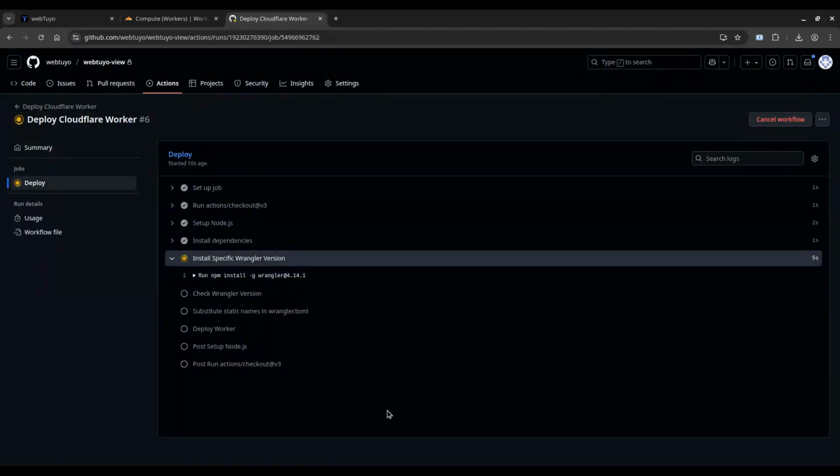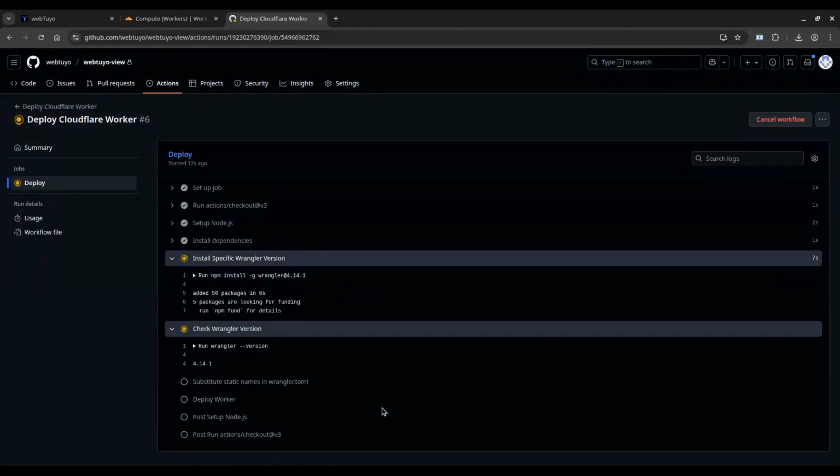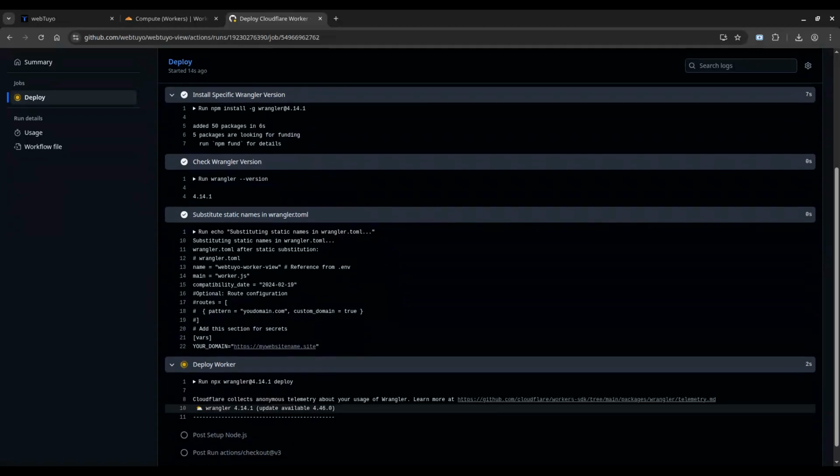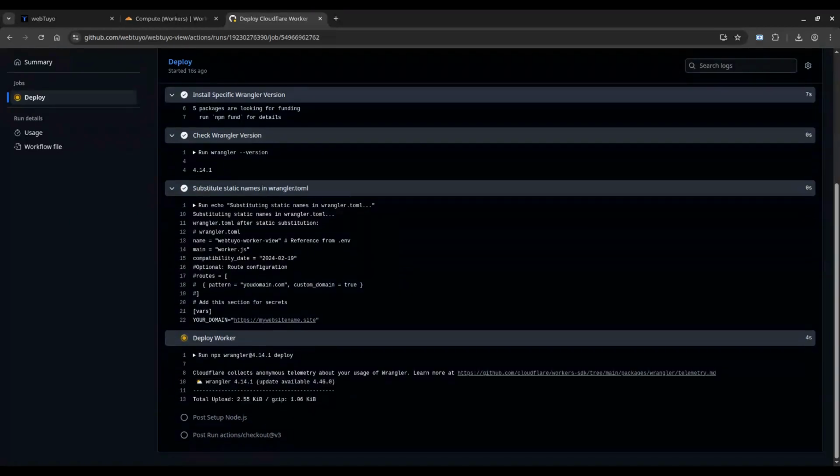Wait for the workflow to complete. Once it's done, go to your Cloudflare dashboard. You'll see the new worker has been installed.